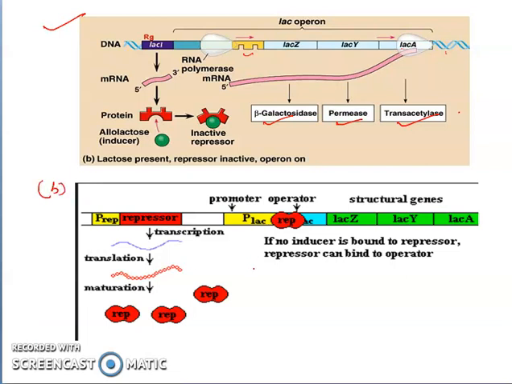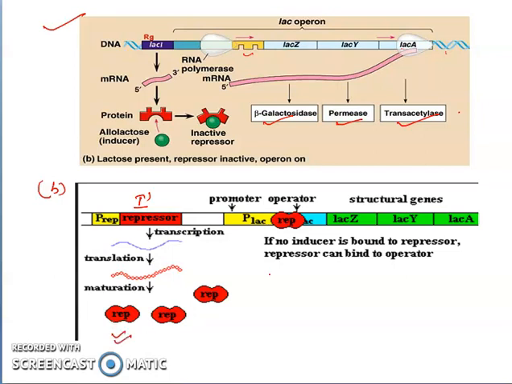When the lactose is absent, there is no formation of allolactose, and here the regulatory gene is forming the mRNA by the process of transcription. After that, the mRNA which is produced is translated and protein is produced. The repressor proteins are produced.